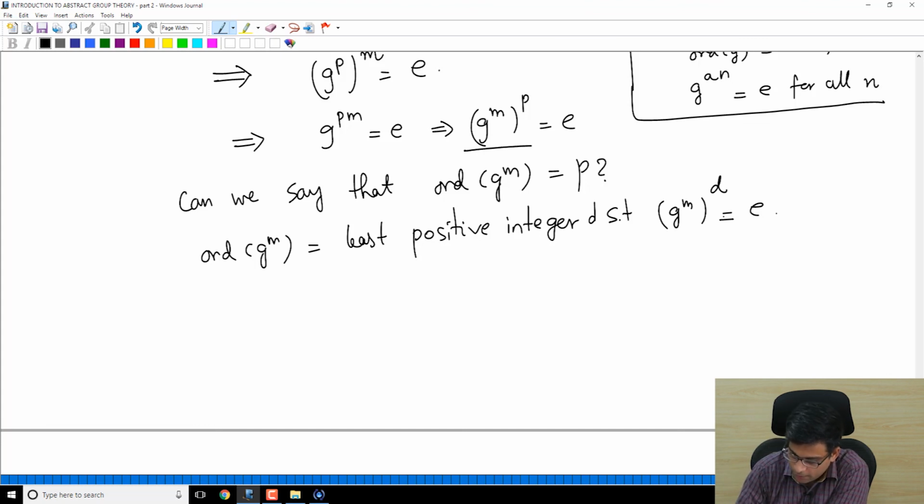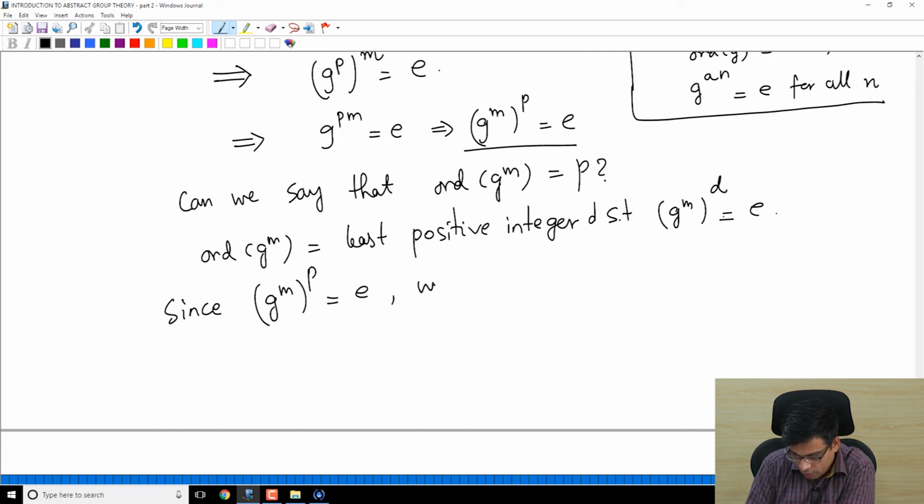We know that g to the power m power p is identity, but what if there is a smaller number? So what we can certainly say is that since g to the power m power p is identity, the order of g to the power m divides p.